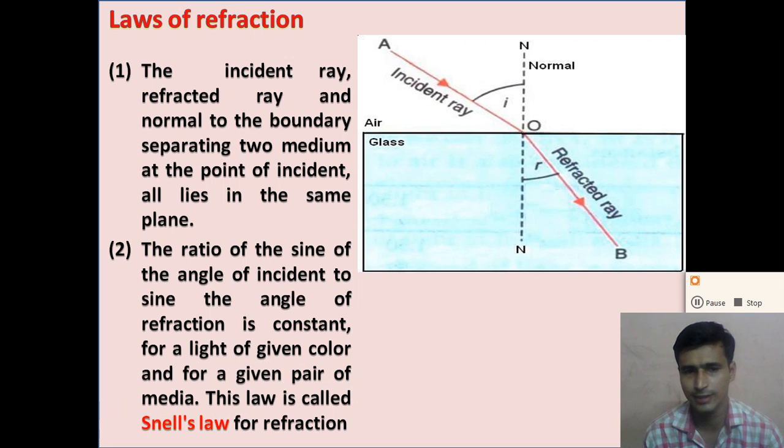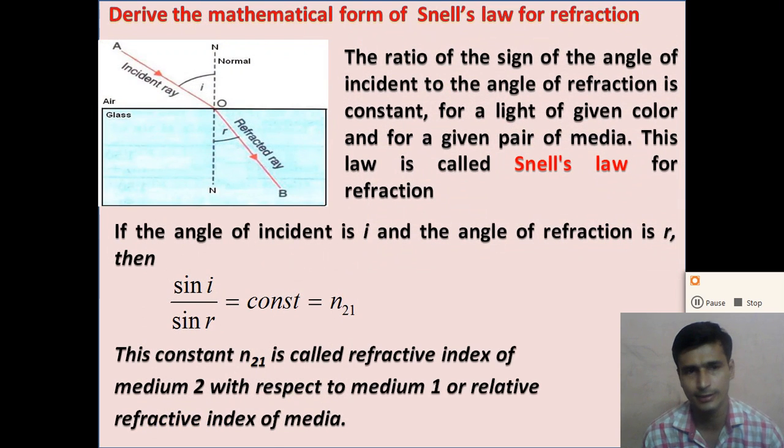So what is Snell's law? The ratio of the sine of the angle of incidence to the sine of the angle of refraction is constant for a given pair of media and for a given color of light. Now, in this video, dear student, we derive the mathematical form of Snell's law. How can we derive it? Let us discuss.